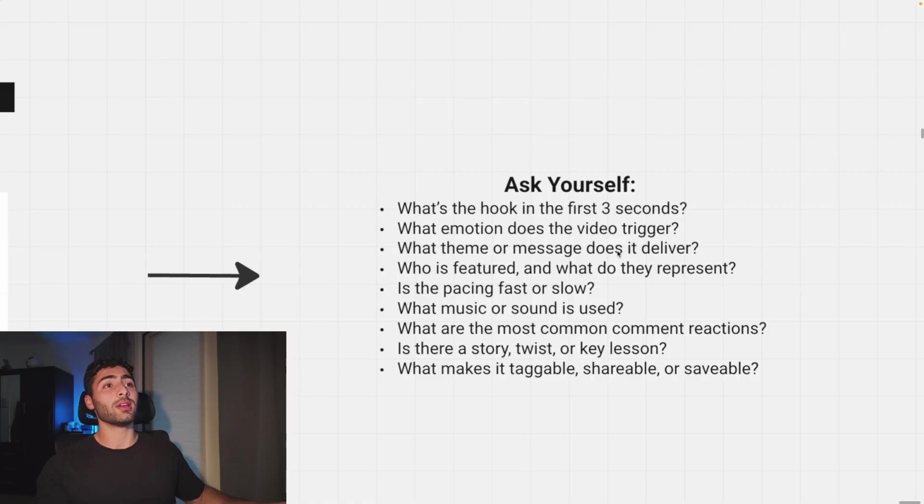Because it's powerful. And also look at what theme or message does it deliver, who is featured, what do they represent, like, who's the person speaking in the video, what category do they fall under, are they an athlete, are they a preacher, are they a rapper, are they a celebrity? Try to categorize and label who the person is and what category they fall under.